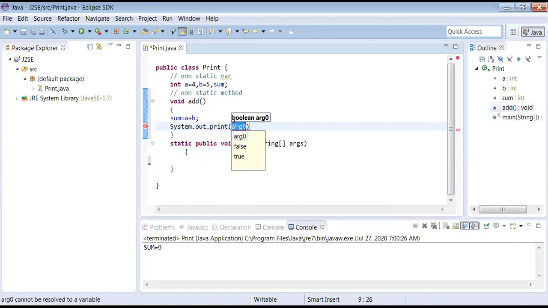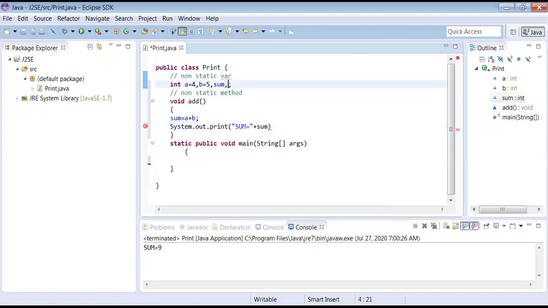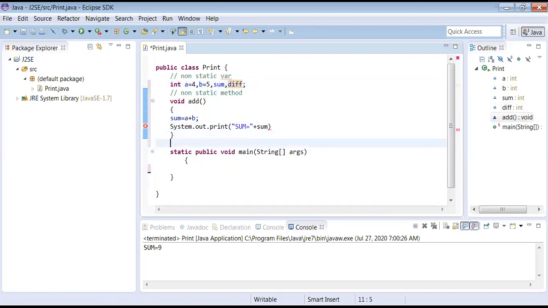You can write different things. What is there in double quotes? You can write sum equal to in double quotes, and the concatenation operator plus followed by sum. Semicolon. I want to add one more here, that is difference. Similar application I was speaking about.